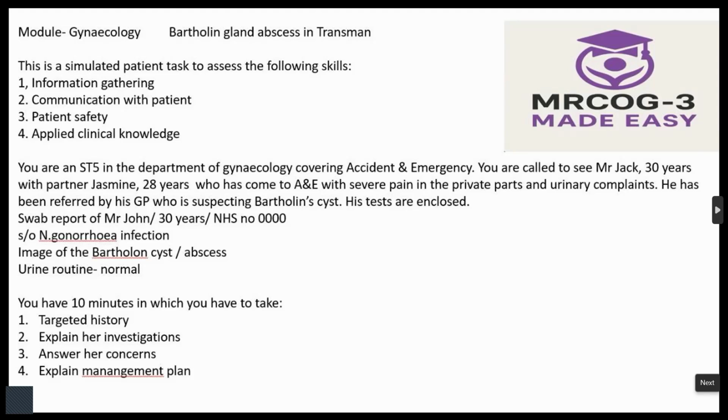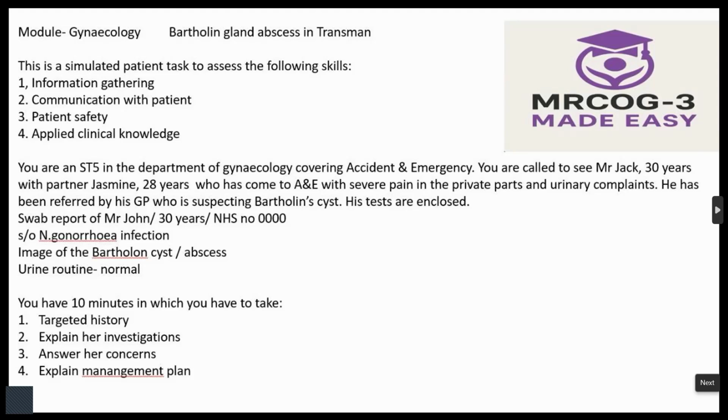Now we have started the antibiotics, so Jack, we'll see how you are improving. After 2 to 3 days, if you don't improve, if the pain starts increasing, the swelling increases, and the fever doesn't settle, then you have to get admitted. We need to admit you.